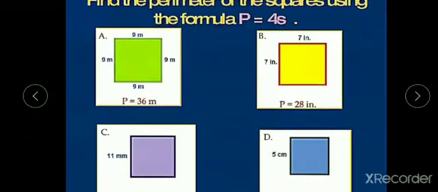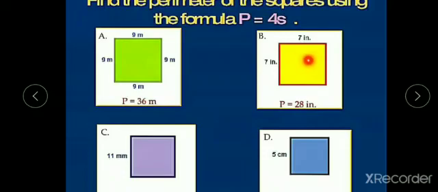See here, suppose there are 4 squares here. Let us take the first square. If I ask you to calculate the perimeter of the square, what will you do? You will add the 4 sides, that is 9 meters plus 9 meters plus 9 meters plus 9 meters is equal to 36 meters. Rather than doing that, you just multiply 9 into 4. What is 9 into 4? It is 36. So perimeter is 36 meters.